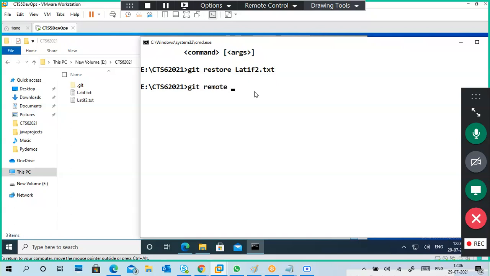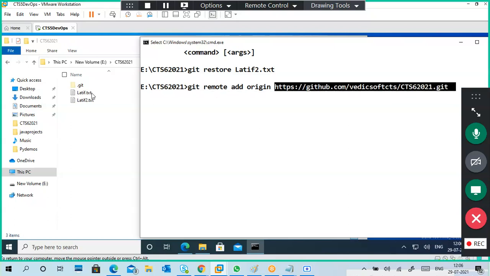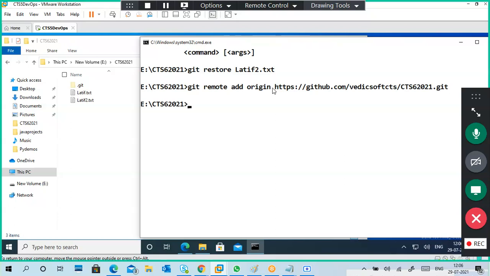Git remote add origin. Simple. It will add this information to our .git. Internally there is a configuration file, so it will add your remote repository location.